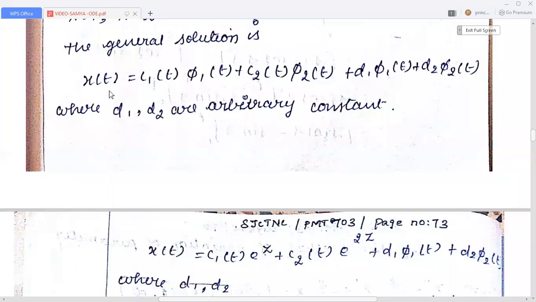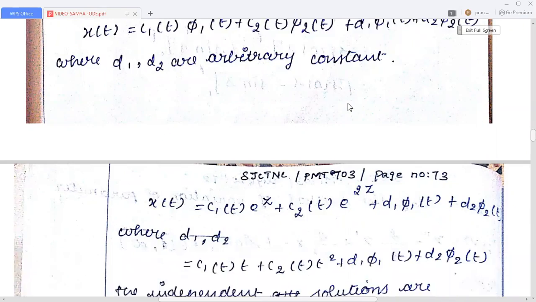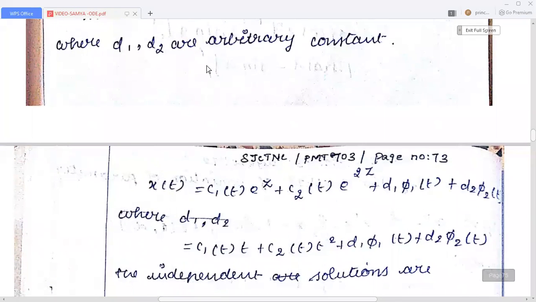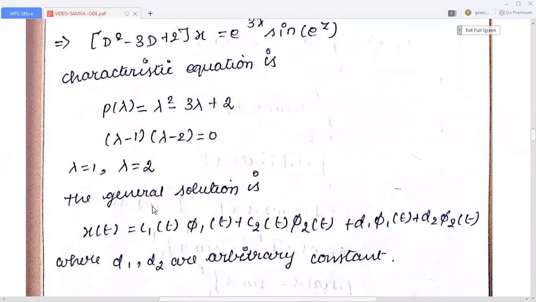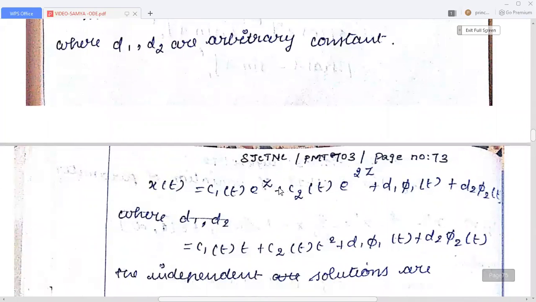Therefore, the general solution is x(t) = c1(t) φ1(t) + c2(t) φ2(t) + d1 φ1(t) + d2 φ2(t), where d1, d2 are arbitrary constants. Corresponding to these roots we write x(t) = c1(t) e^z + c2(t) e^(2z) + d1 φ1(t) + d2 φ2(t).